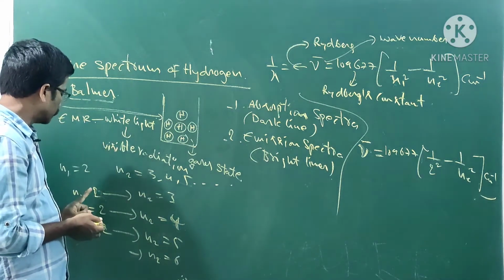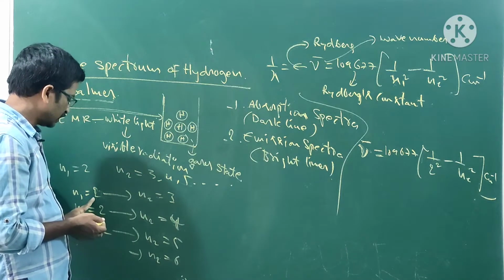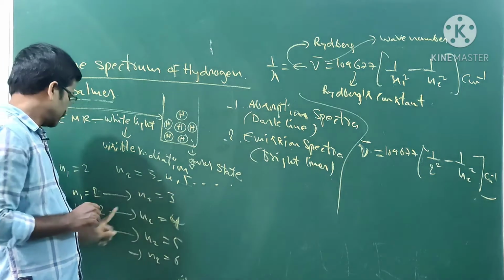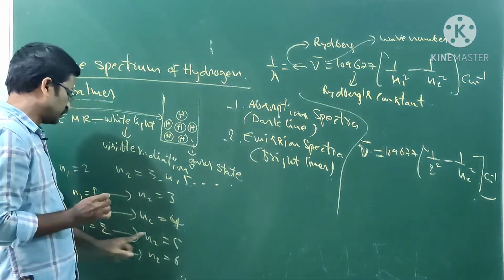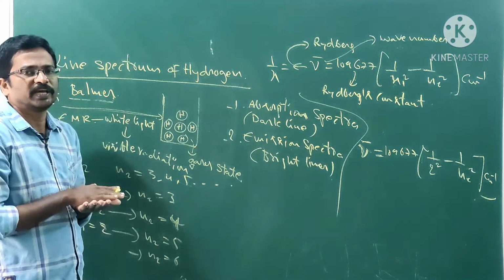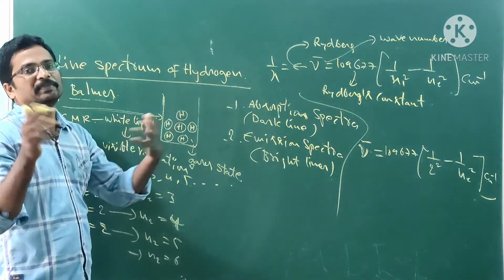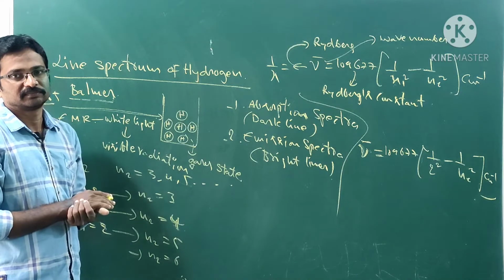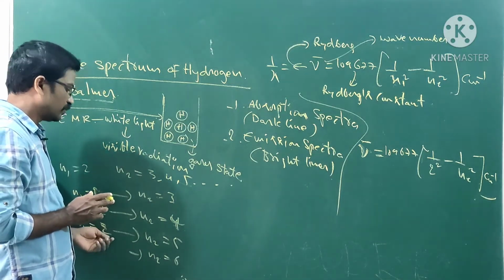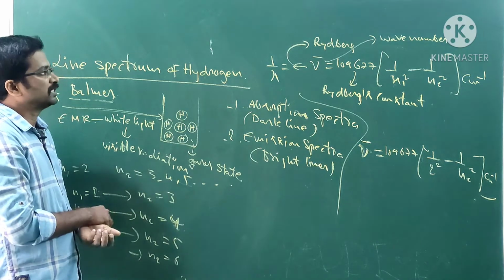Whenever the electron goes from the initial stage, the starting point n is equal to 2, to 3, it is a Balmer line. 2 to 4 is also a Balmer line. 2 to 5, whatever it may be, if the starting point is 2, the series is known as the Balmer series.